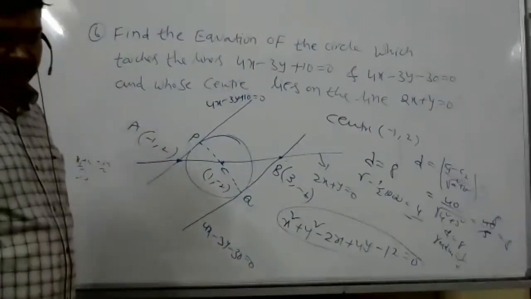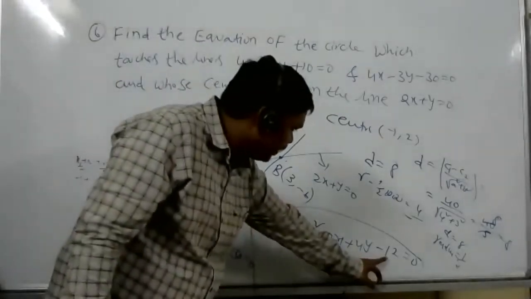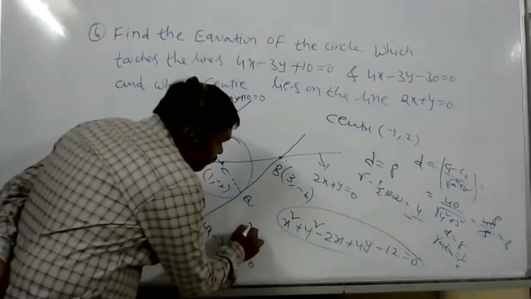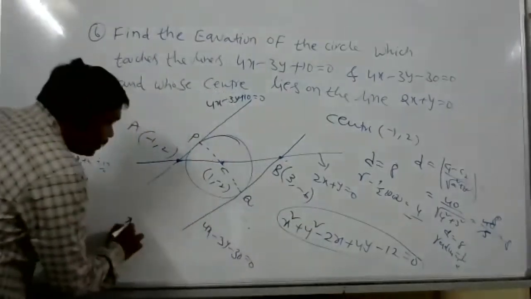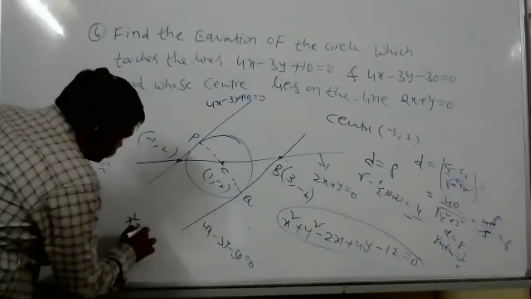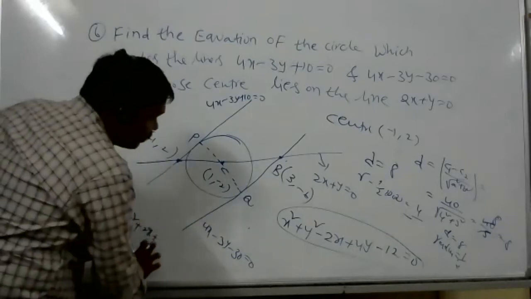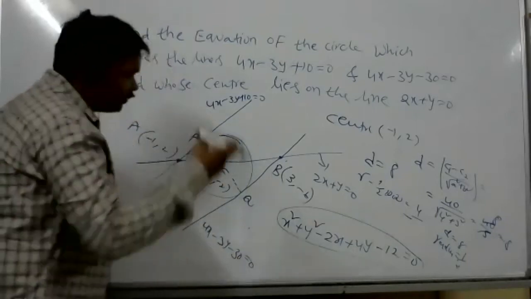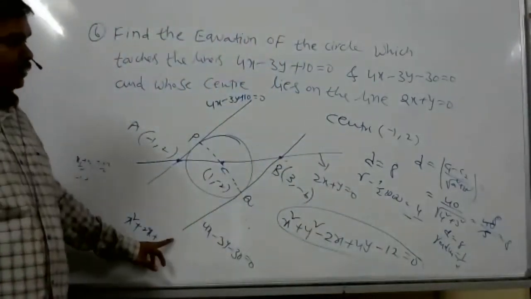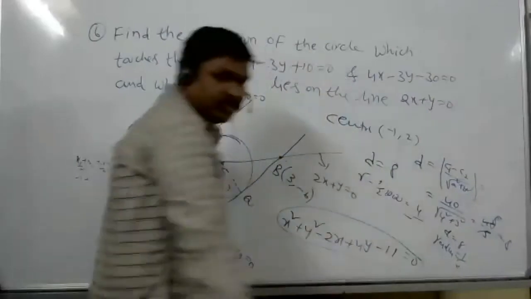Sir, I got that as minus 11 and not minus 12 in the equation. Minus 11. So could you just check once? Wait. x square plus 2y, 2x plus 1 plus 4, 5 plus 9, 4 square 16. It will come like 1 plus 4, so it will be 5, 16. Right? Minus 11, correct. Yes, sir. So minus 11.